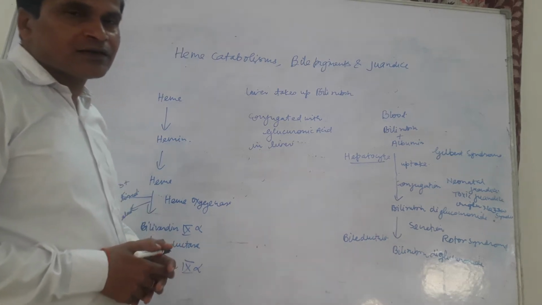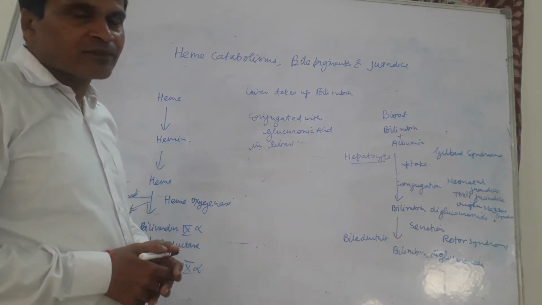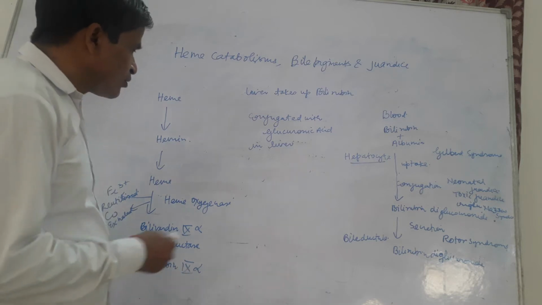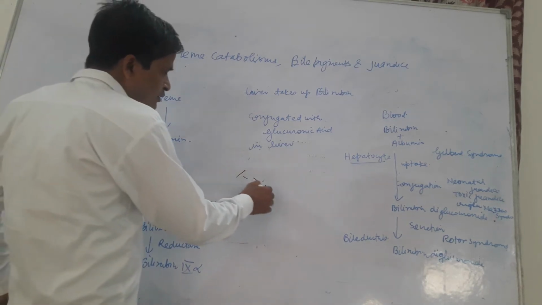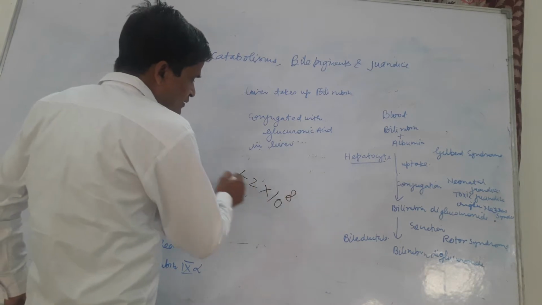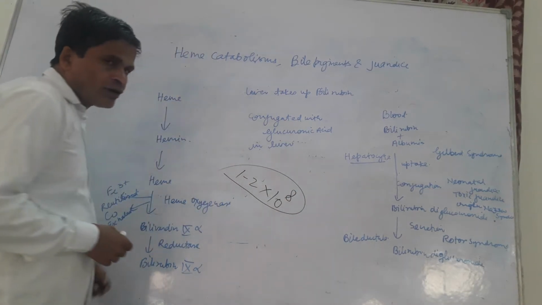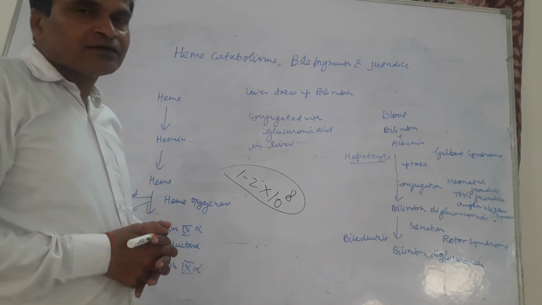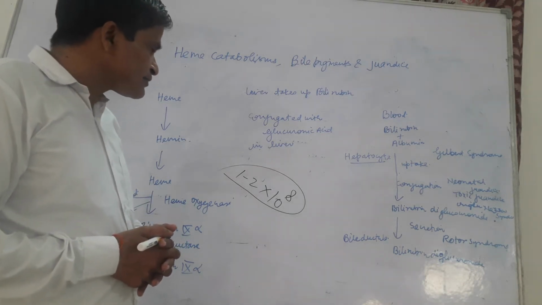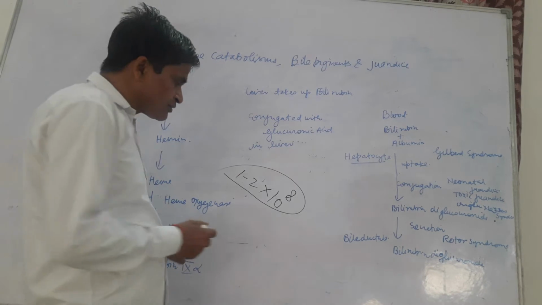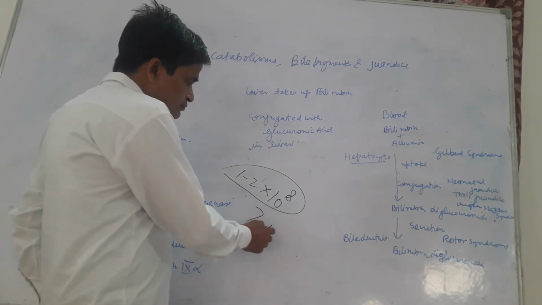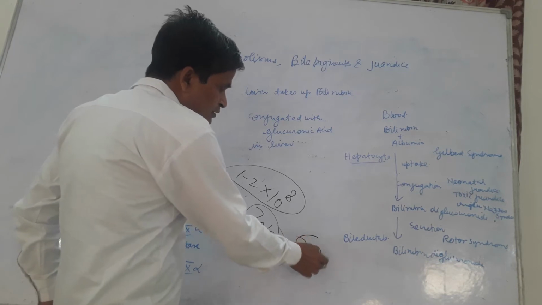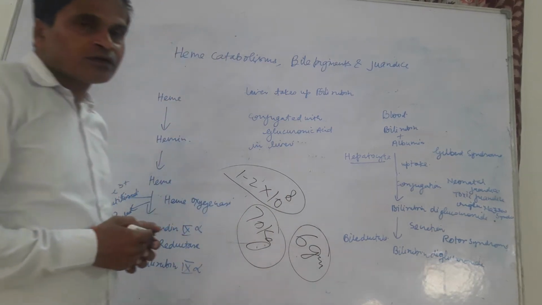Hemoglobin is the major protein of red blood cells and it is estimated that about 1 to 2 times 10 to the power 8 molecules of hemoglobin in red blood cells are destroyed per day. It means that a man of 70 kilograms turns over 6 grams of hemoglobin per day.